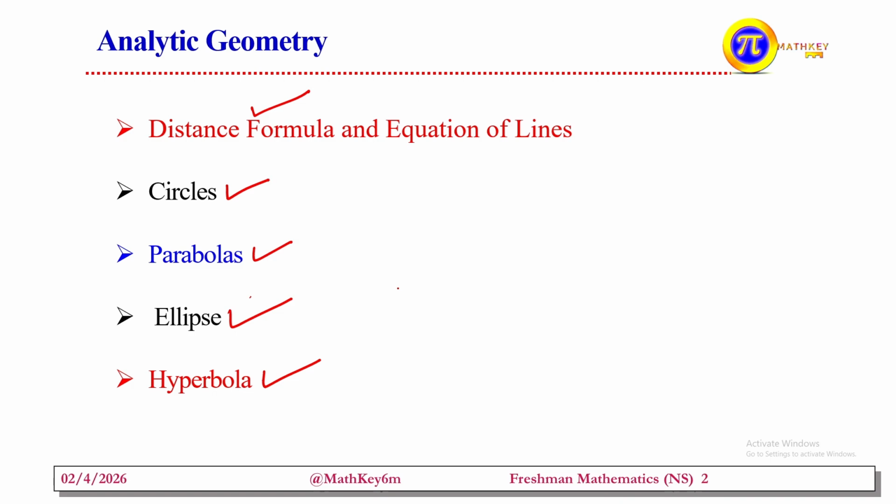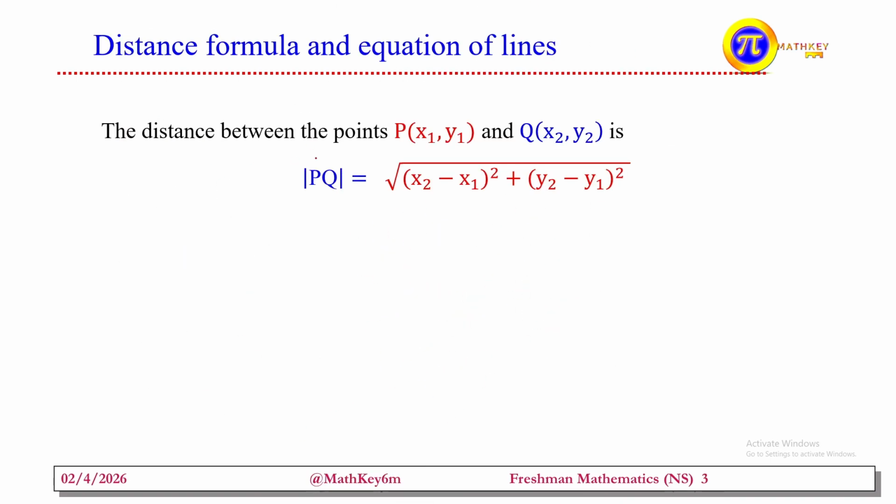Let's come to the first one. In case you have point P (x1, y1) and point Q (x2, y2), if you have such points, how can you find the distance between the two points P and Q? What is the distance formula?